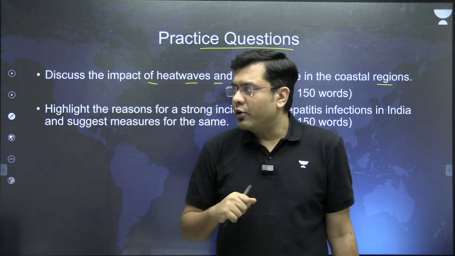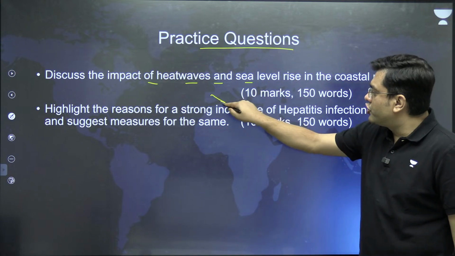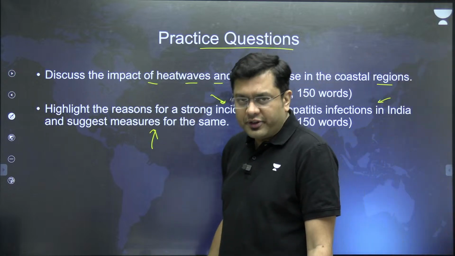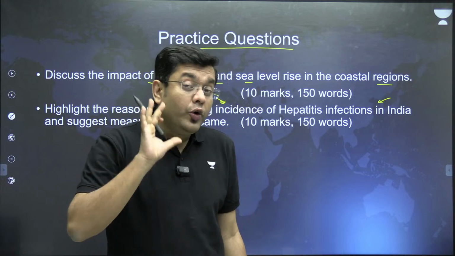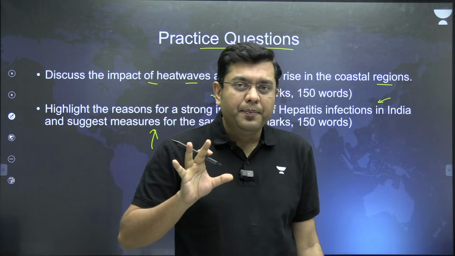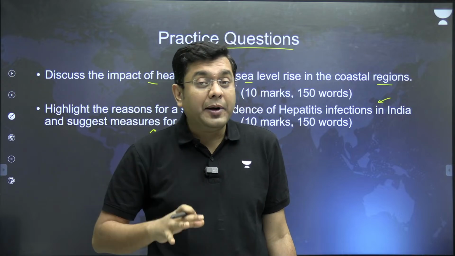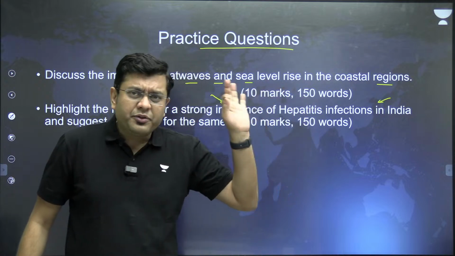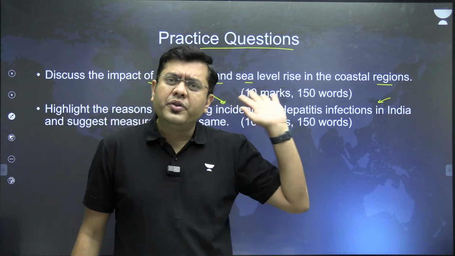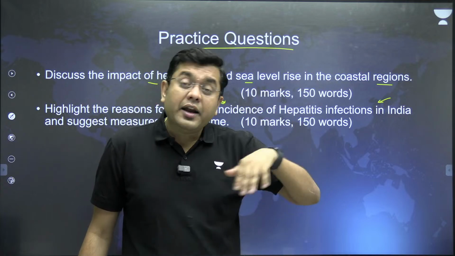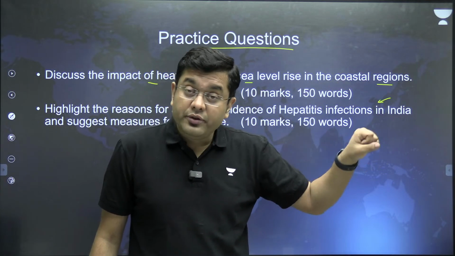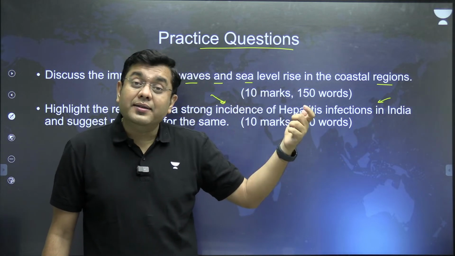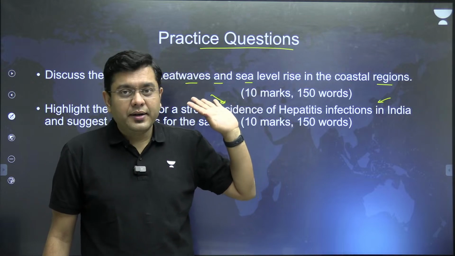Right? Then the second question. Highlight the reasons for a strong incidence of hepatitis infections in India and suggest measures for the same. Now, in the intro itself, if you provide data, that will carry a significant amount of weight. So around 12%, you need not remember 11.6% exactly, just 12% or 11%. Around 12% of the global incidence or impact of hepatitis lies in India. And that is a worrisome fact, right?